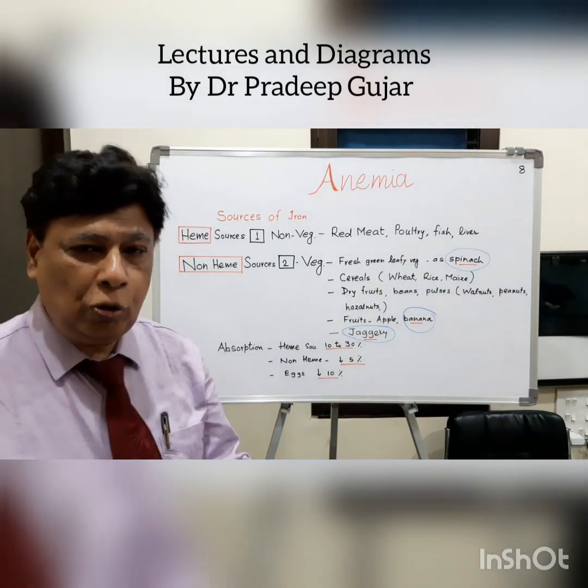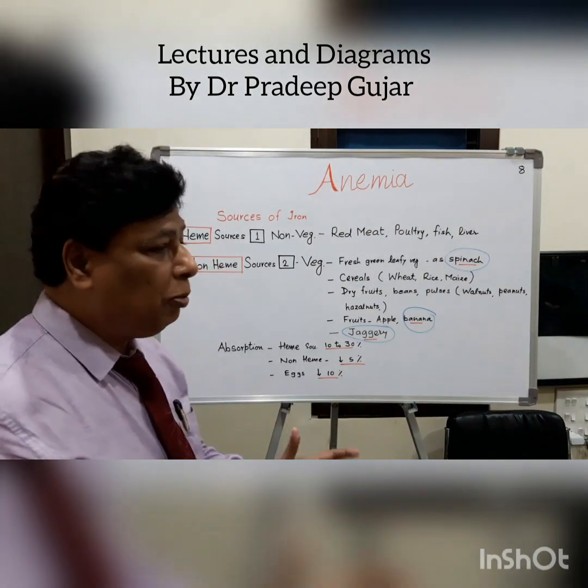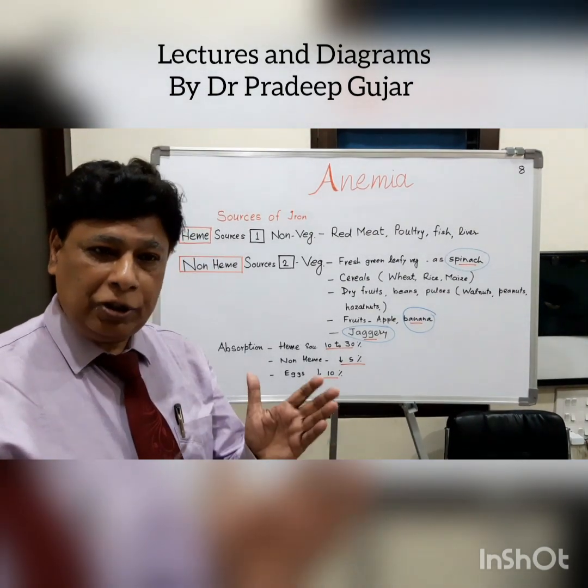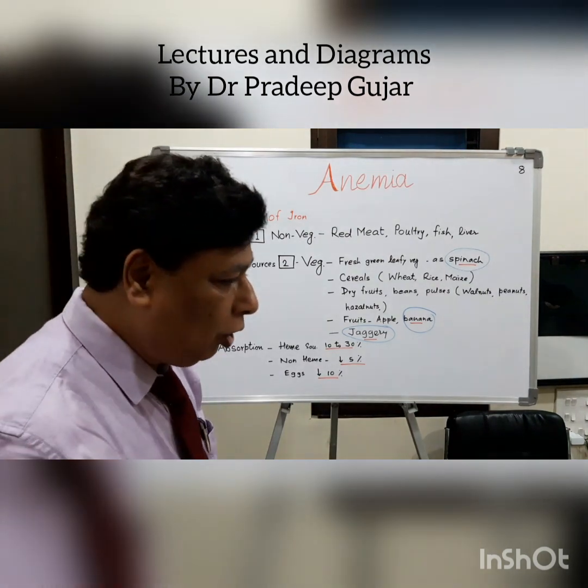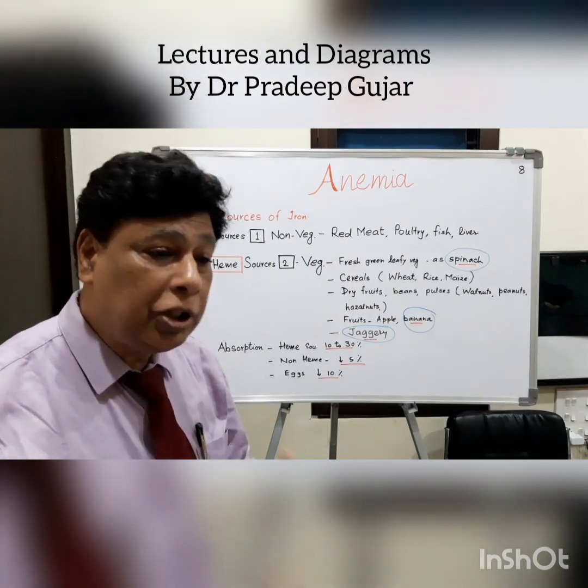Every doctor should know the sources of the iron, because when you are coming across a patient of iron deficiency anemia, you have to advise him to correct his iron deficiency, to correct his anemia.